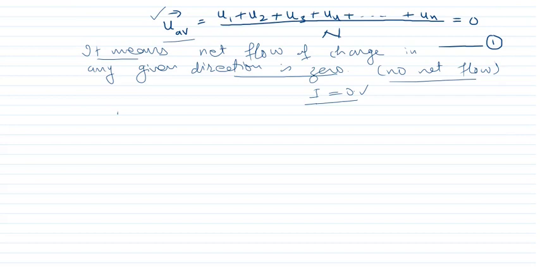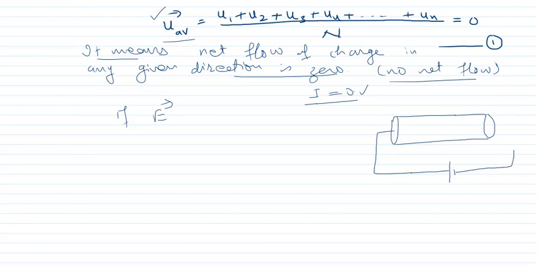Now once we apply the potential difference, an electric field is developed. Here is the conductor and I connect it to some potential difference, then what will happen?